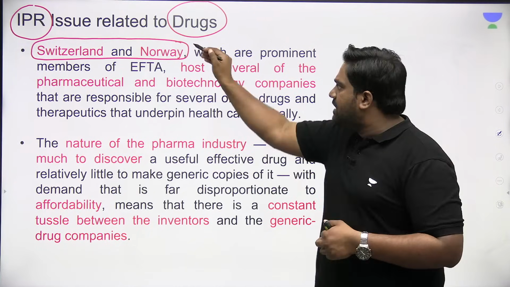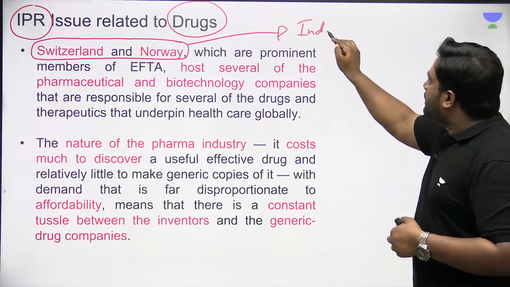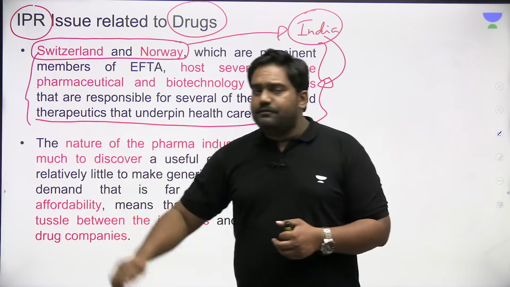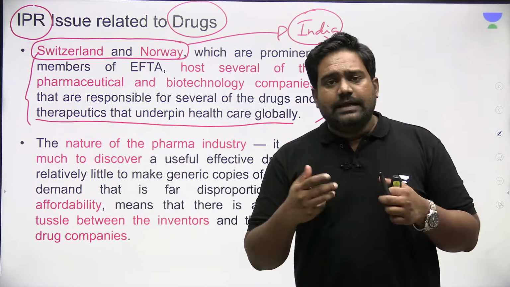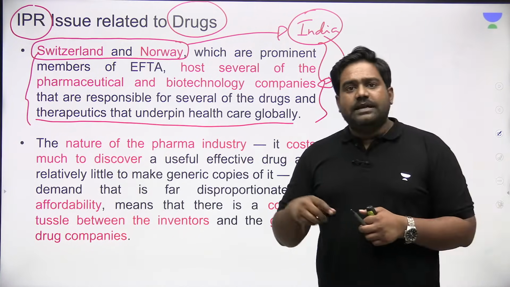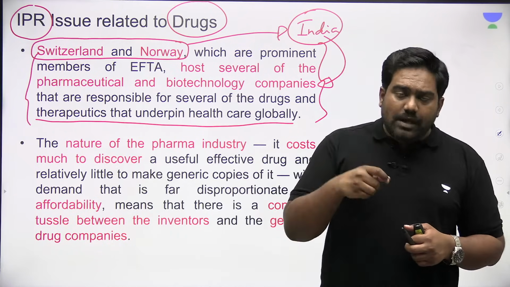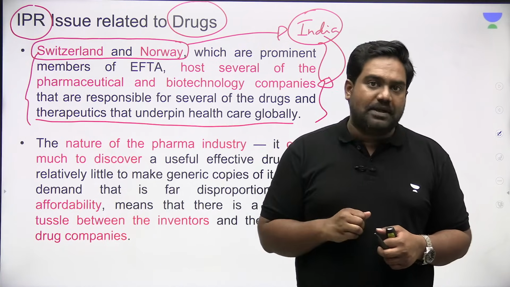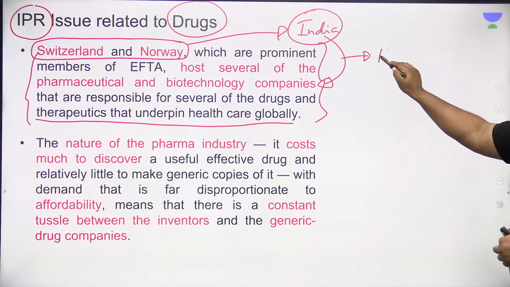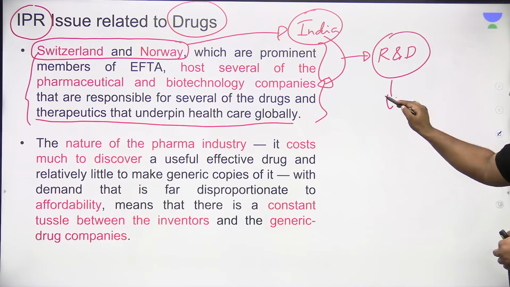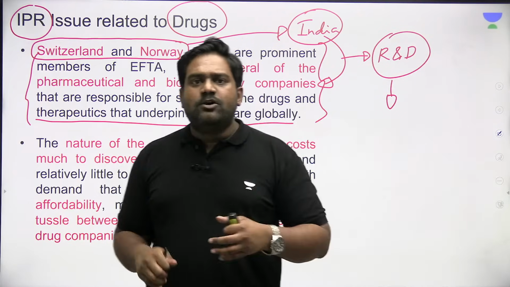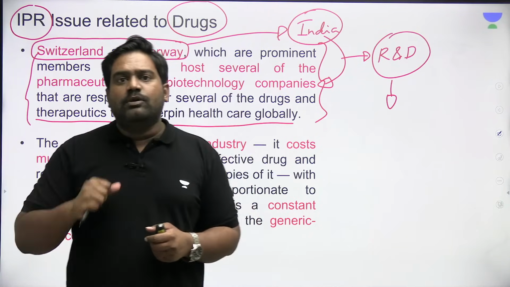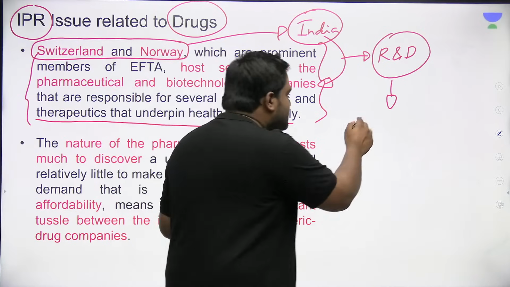There are many top pharma companies and biotech companies which are developing advanced drugs and vaccines. They already have a number of products that dominate the healthcare market. So obviously for them, India is a huge market, and these companies already hold patents on various drugs, therapeutics, etc. Now see, the problem in the field of drug development is that developing a new drug or a new therapeutic is very, very expensive and time consuming. It requires a lot of investment in research and development. Be it any pharmaceutical company or any biotech company, when they are developing a new vaccine, a new line of treatment or a new line of drugs, it will take years and years of effort.